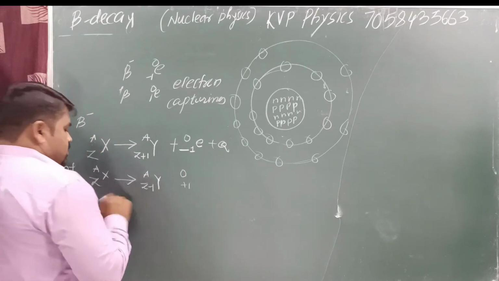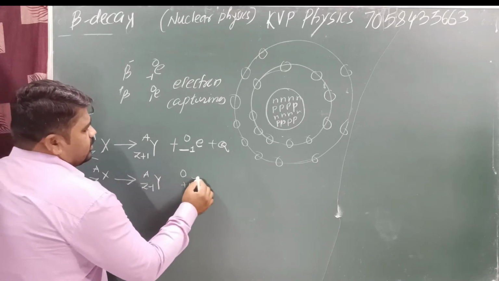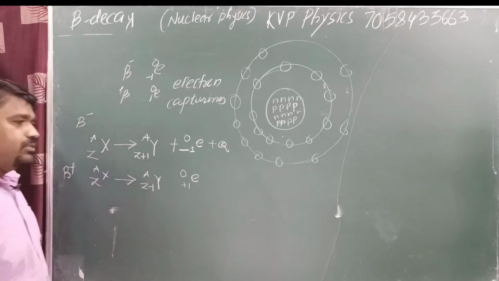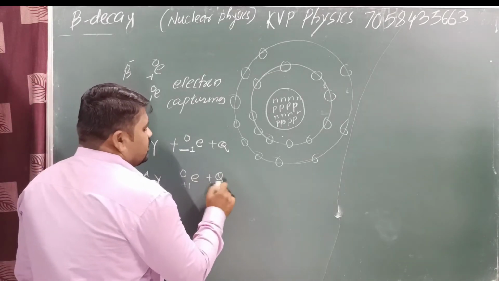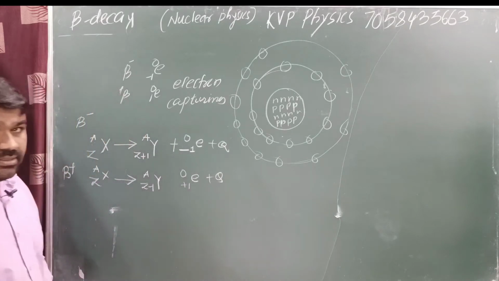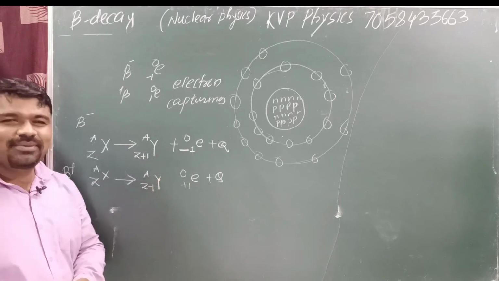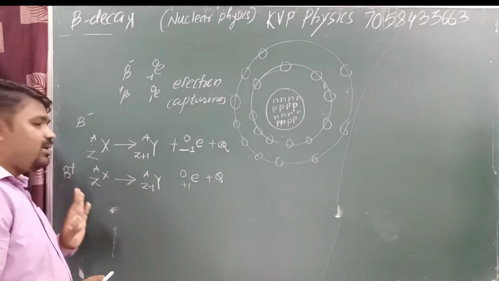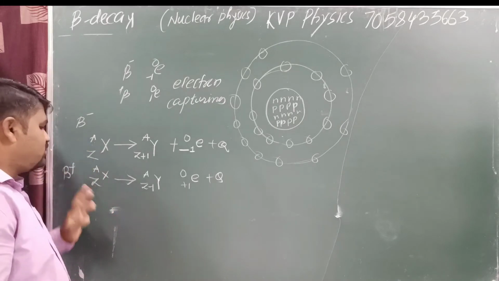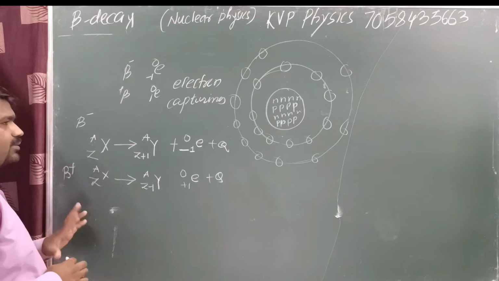Now here Z minus 1 plus 1 is conserved, and this particle is known as a positron. Some Q amount of energy will be emitted in this case. How much energy is emitted here? Q amount of energy will be emitted here. Got it? Next, this is beta minus and beta plus. Now, electron capturing.